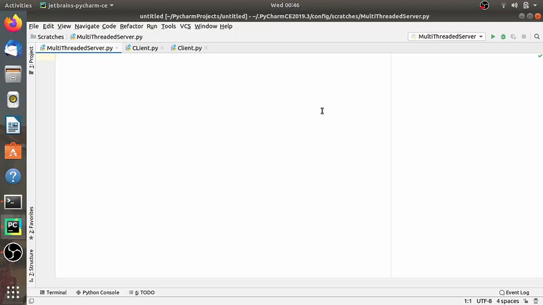It was introduced as a standard library in Python 3.4 to deal with concurrency. Let's see the traditional method first, that is, handling multiple connections using the thread module in Python.